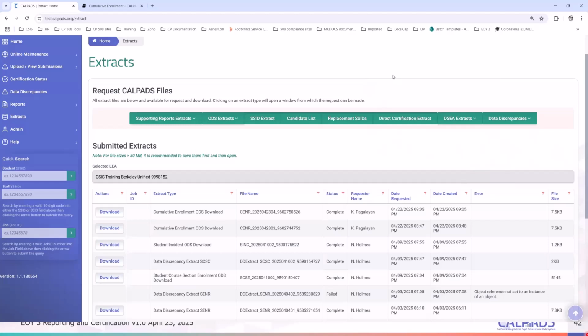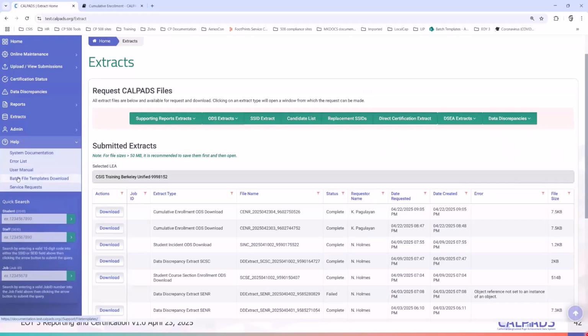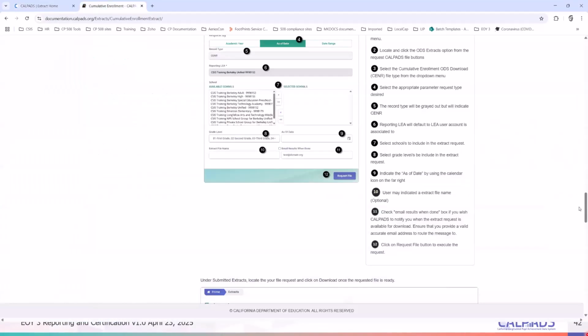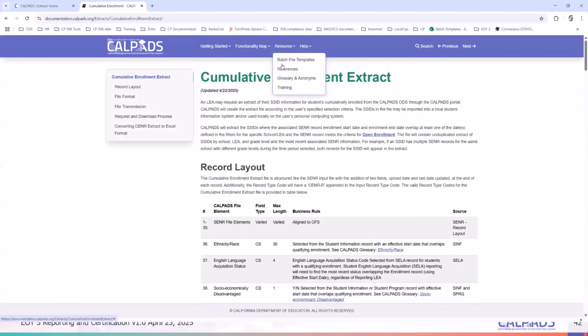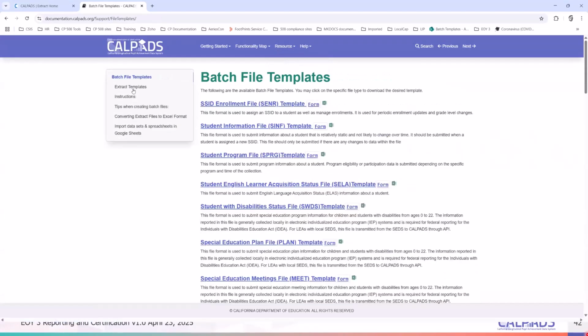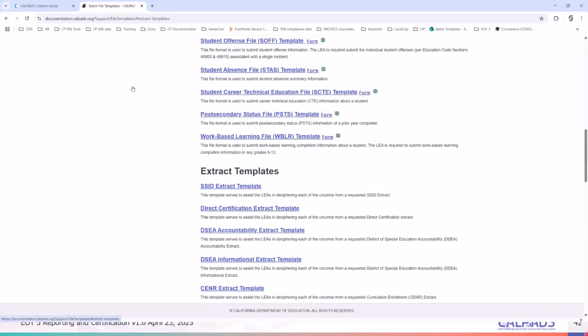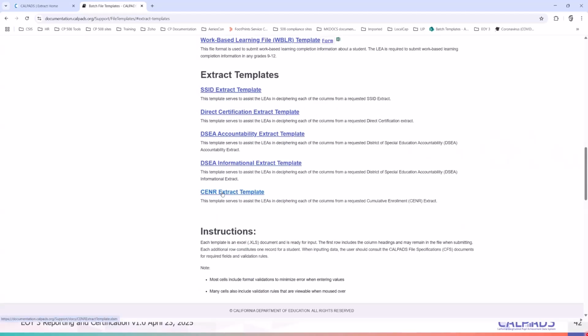If not, we provided a template for that. You just go to help, go to batch file template download. It should bring you to this part here. So click on extract templates, click on this CNR extract template.